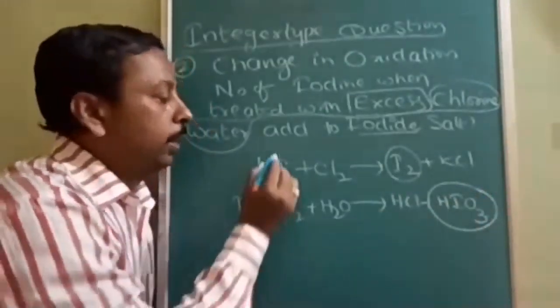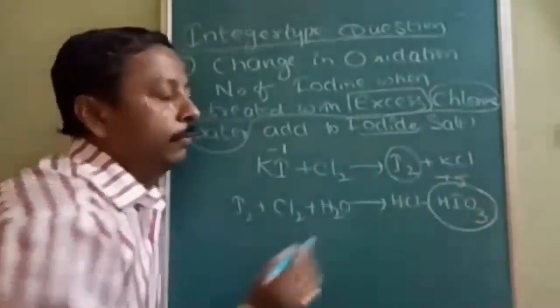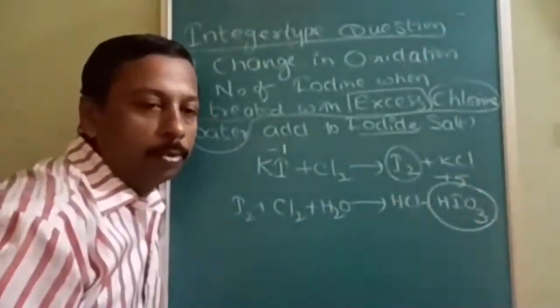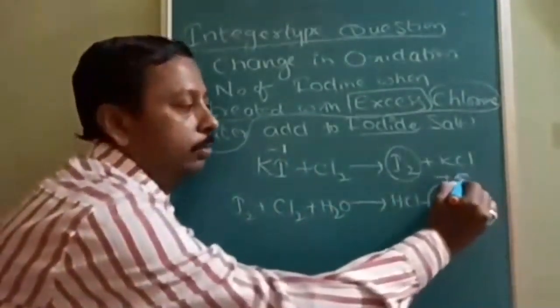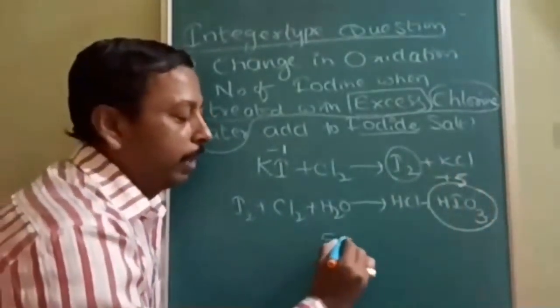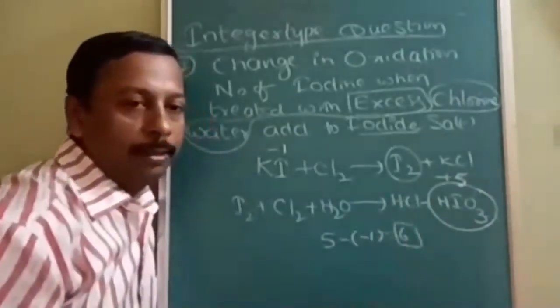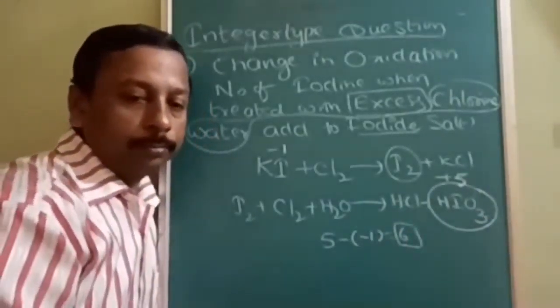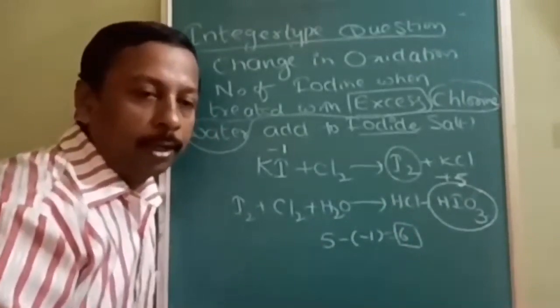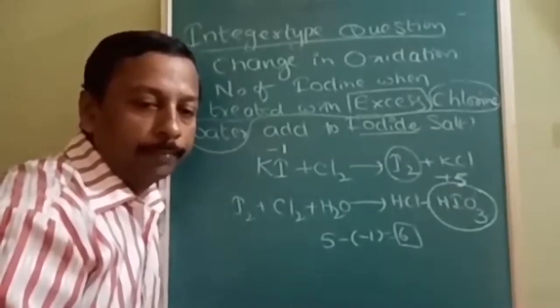Understood? So the change in oxidation number is from -1 to +5. The question is not about the final oxidation state, my dear students. It is the change in oxidation state. 5 minus of -1 is equal to 6, the answer is 6. Is it understood? So you have to study every word carefully to avoid negative marking.